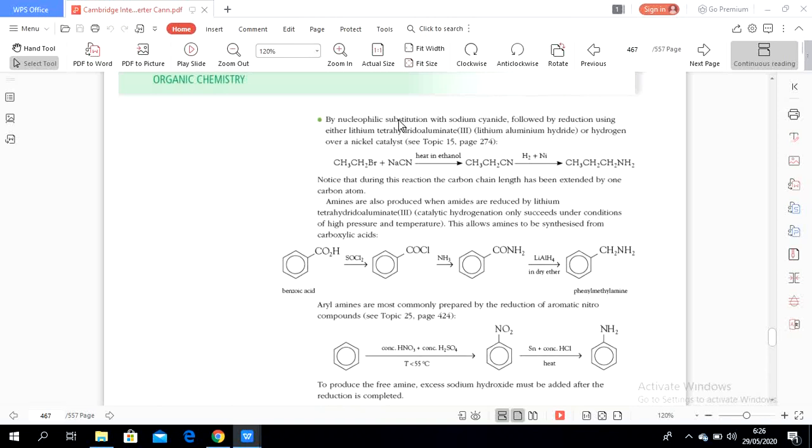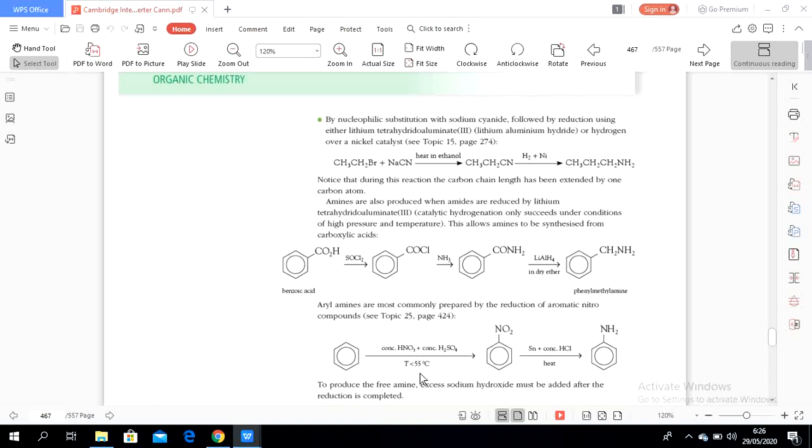Amides react into amines. Aryl amines are most commonly prepared by reduction of aromatic nitro compounds. So this benzene undergoes reaction with concentrated nitric acid and concentrated sulfuric acid at a temperature less than 55 degrees Celsius.